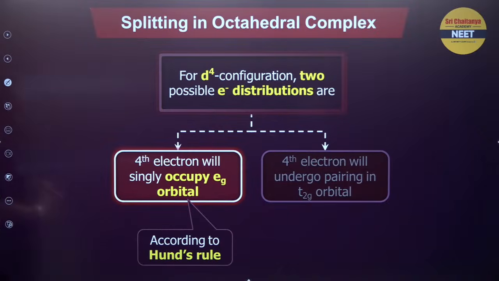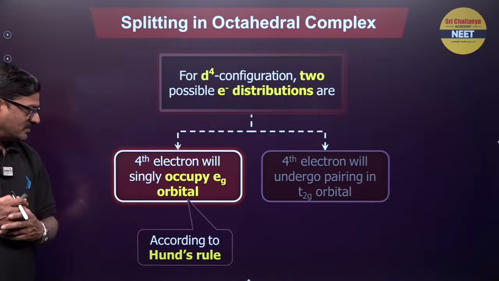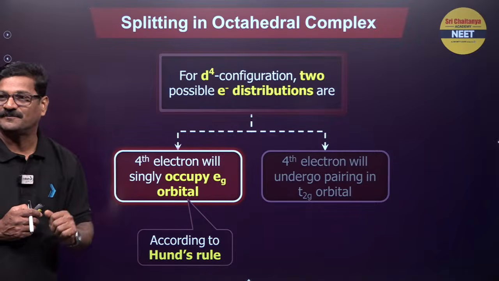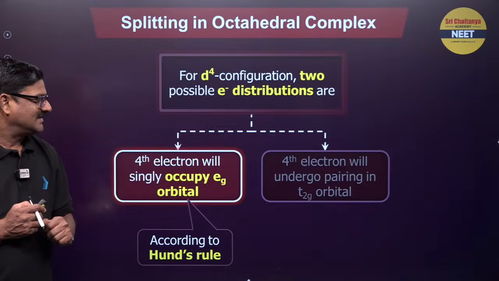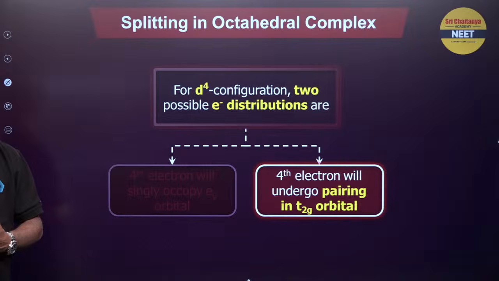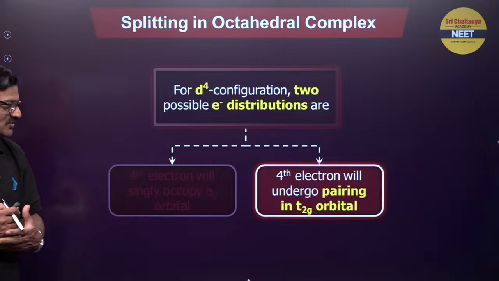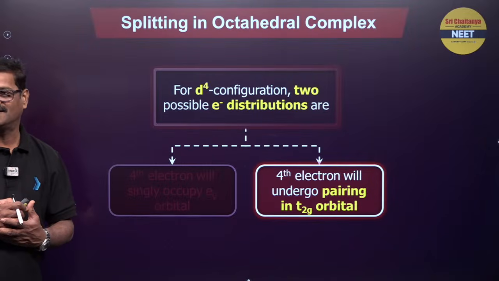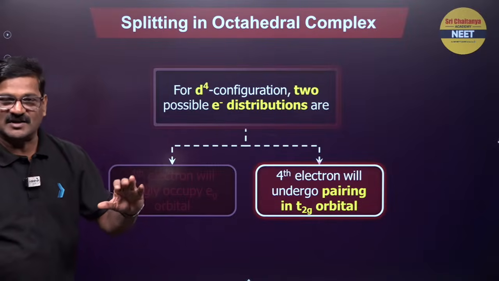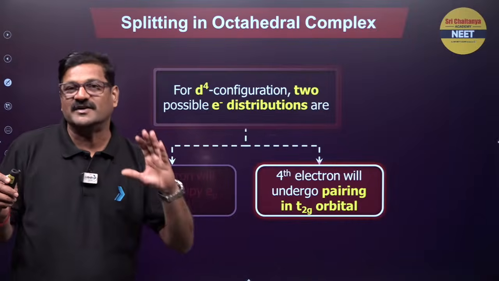Moving ahead, for the d4 configuration there are 2 possibilities of electronic distribution. The fourth electron will singly occupy an eg orbital according to Hund's rule. That happens in the presence of a weak ligand, right? And also the fourth electron will undergo pairing in the t2g orbital. That happens in the case of a strong field ligand. So that is how you learn the concept that explains crystal field splitting.